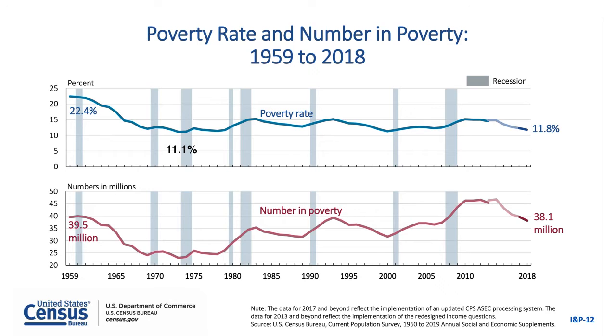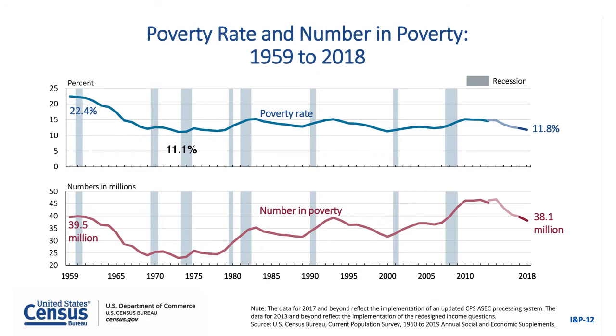But because the overall population changes over time, of course, we're more likely to look at how many people are poor as a percentage of the population rather than absolute numbers. And when we do that, as the chart on the top shows, we see that there are fewer people as a share of the population living in poverty in 2018 than there were in 1959. Now, notice a couple of things here. One is that poverty was declining pretty steadily in the post-war period, even before the war on poverty.